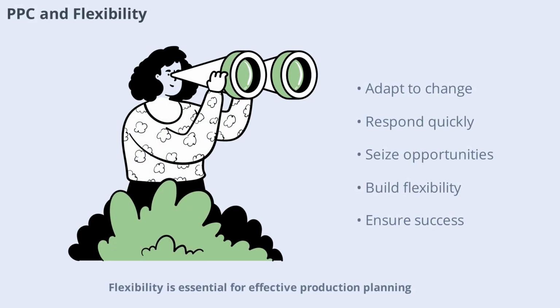Flexibility is essential for effective production planning and control in today's dynamic business environment. PPC systems must adapt to changes in demand, supply chain disruptions, and new technologies. Flexible PPC enables companies to respond quickly to challenges and seize new opportunities. Building flexibility into PPC processes ensures long-term success.